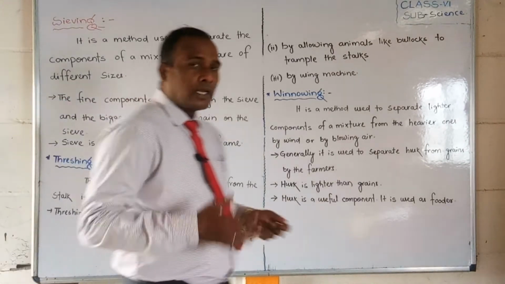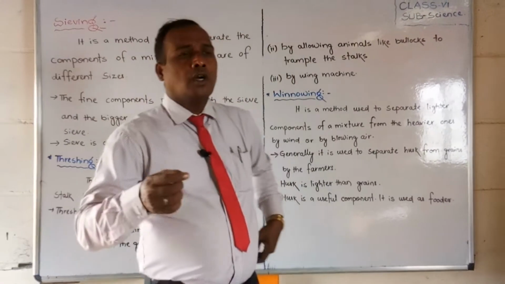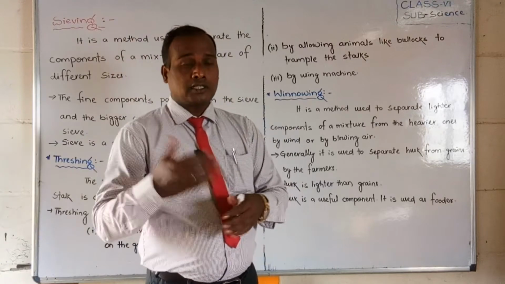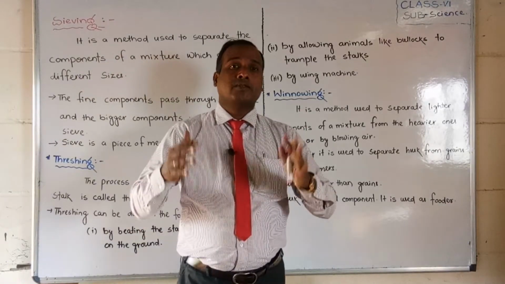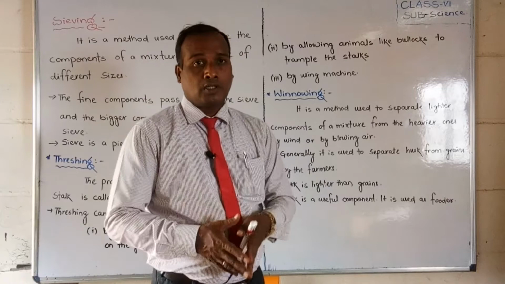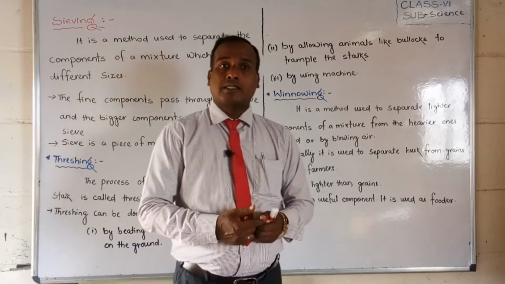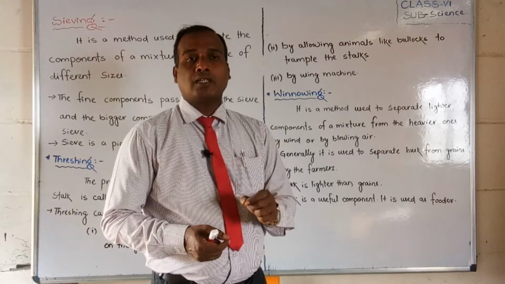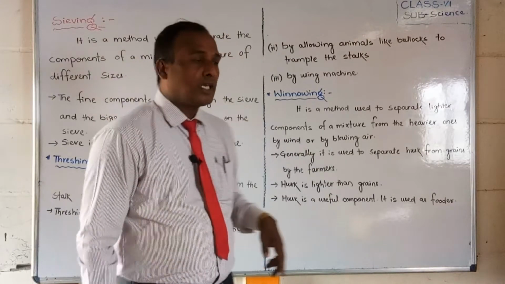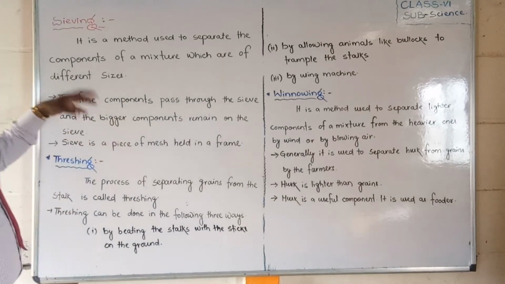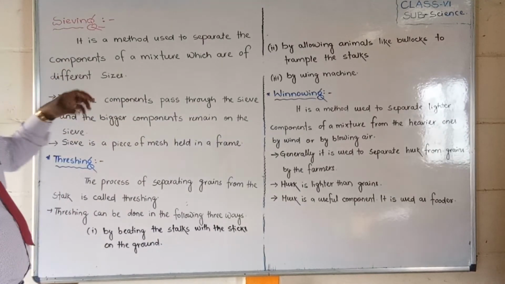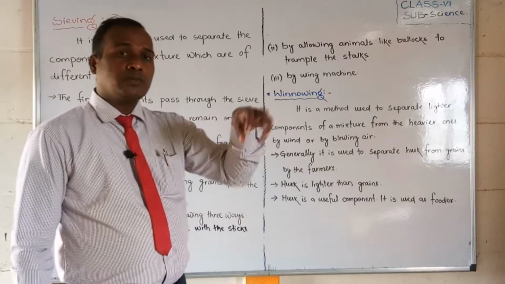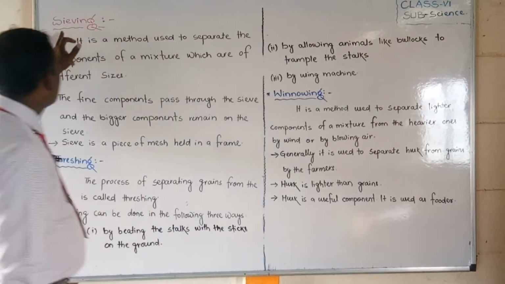As I told you already, if there are stones, small clods and sand, suppose you are doing sieving, at that time what will happen? Particles of different sizes are mixed with the sand. So we need only one type of sand, one type of soil. That's why we are doing sieving. Whenever we are separating one type of particles from a mixture, at that time we use sieving.